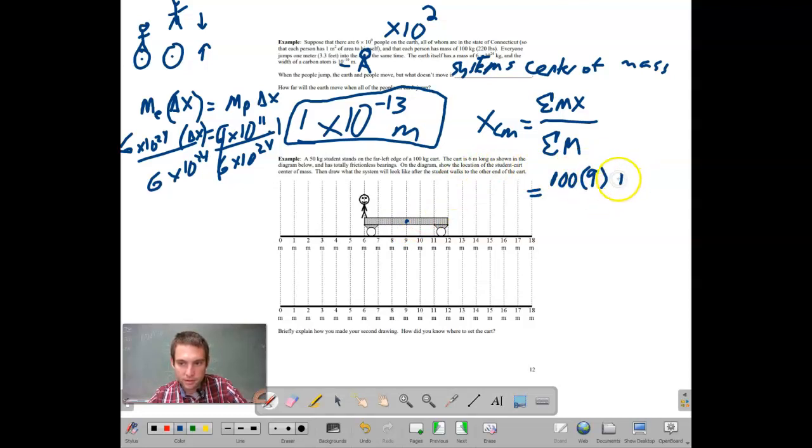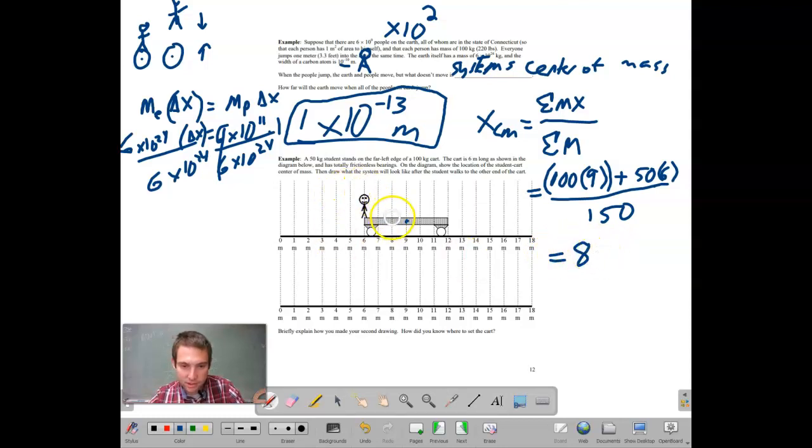So 100 times 9, plus the second object, which is 50. And where is the center of mass there located? It's located at 6. Divided by the sum of both of those masses. So we get 900 plus 300, which is 1200, divided by 150, which equals 8.